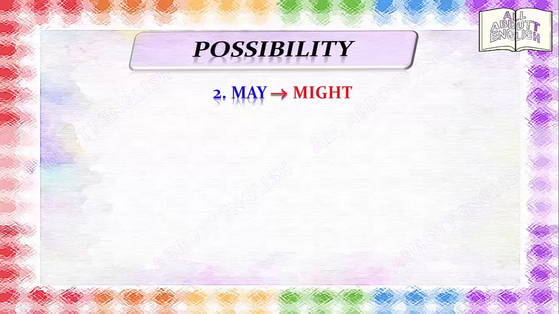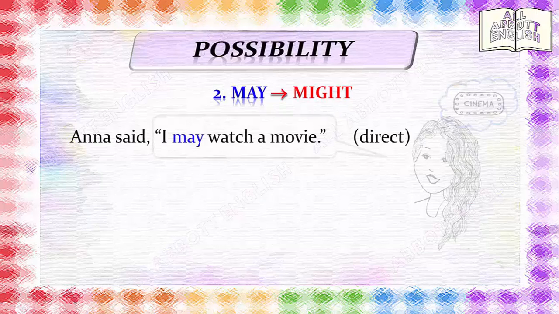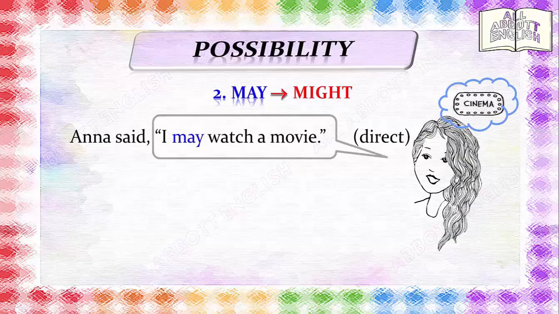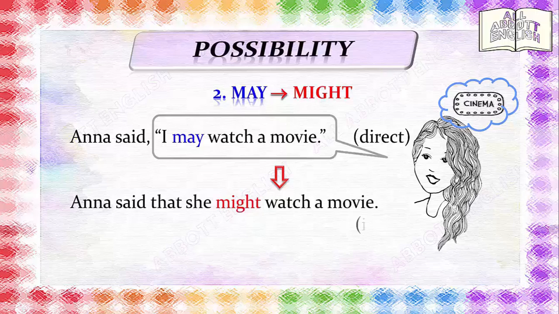May is used to express possibility. It is used when you are not sure. May becomes might. Anna said, "I may watch a movie." The reported words are no longer true, so the indirect or reported speech becomes: Anna said that she might watch a movie.